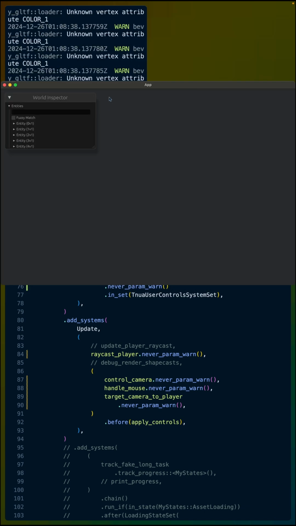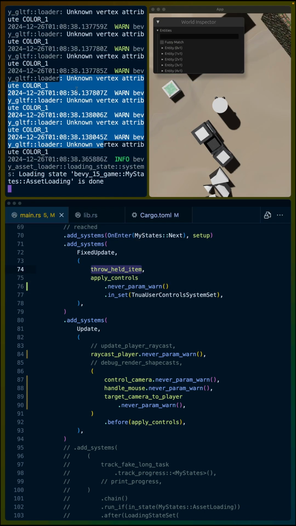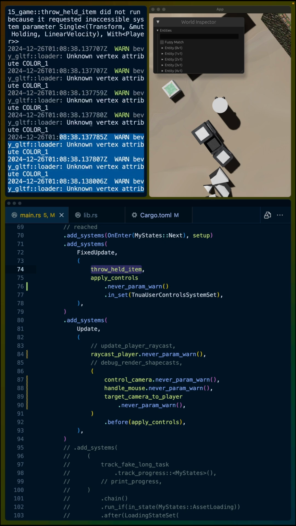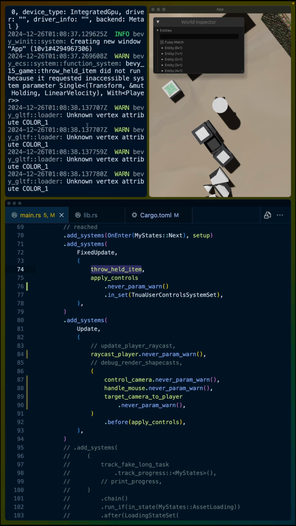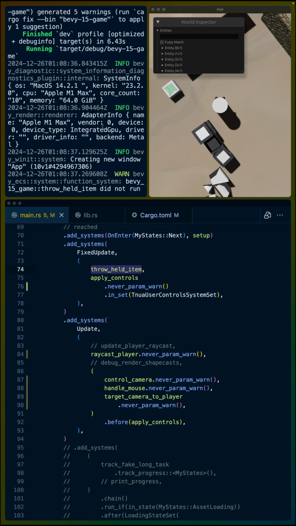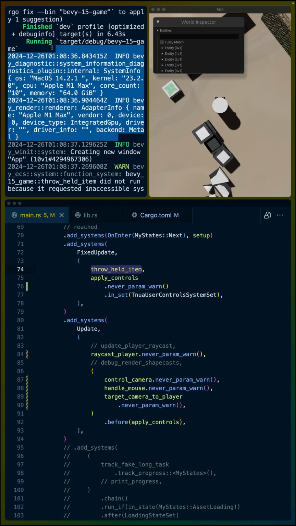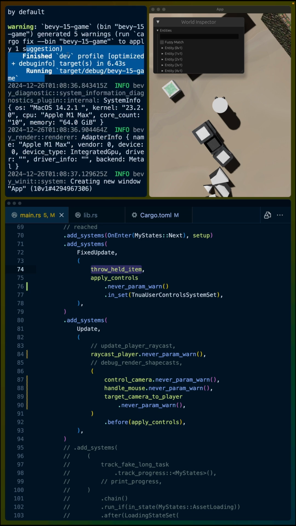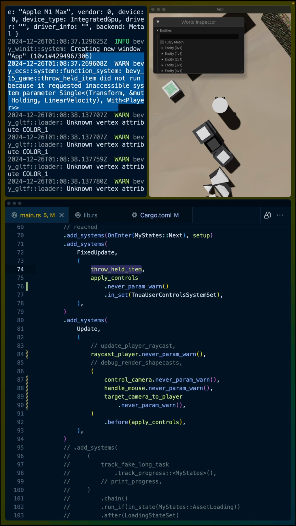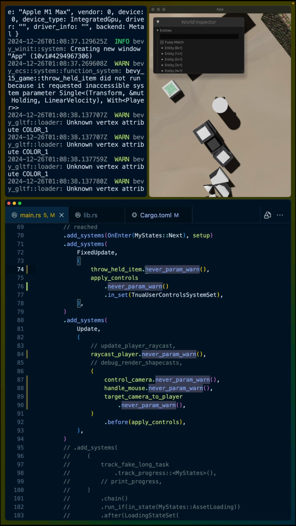Obviously, as I'm working on this, I have other warnings that are unrelated. These warnings are from GLTF export that I need to deal with from Blender. But now we can look up and see, okay, there's our system information, there's our application starting to run, and we've gotten rid of all of those extra warnings here for all of these single parameters. So that's the never param warn.